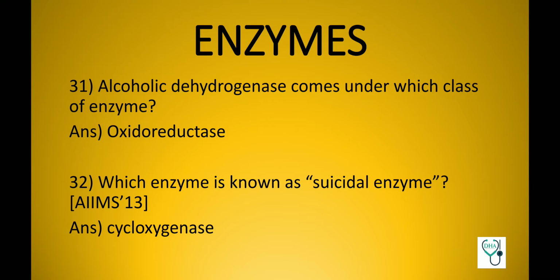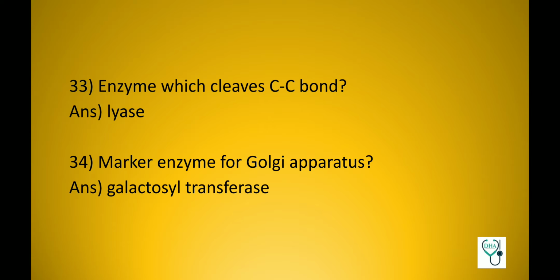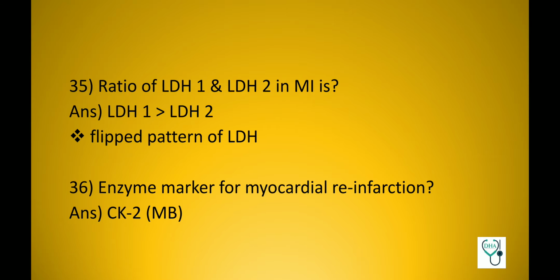Cyclooxygenase, and this is a previous AIIMS question. Enzymes which cleave carbon to carbon bond: lyase. Marker enzyme for Golgi apparatus: galactosyl transferase. Ratio of LDH1 and LDH2 in myocardial infarction: LDH1 becomes greater than LDH2, and this is a flipped pattern of LDH because in normal circumstances LDH2 is greater than LDH1.